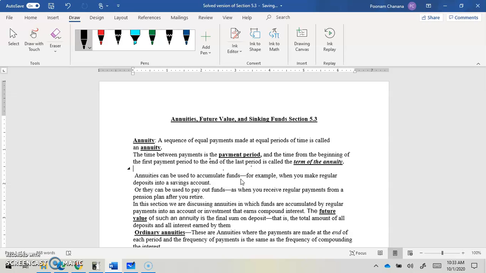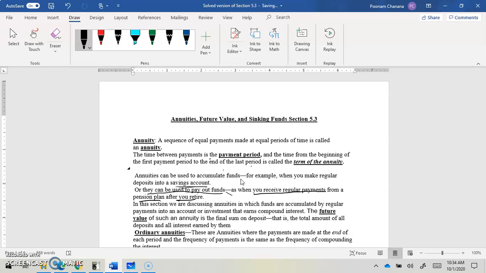Annuities can be used to accumulate funds. For example, when you make a regular deposit into a savings account to save a large chunk of money, say we are collecting a down payment for a house. We keep saving small amounts from every paycheck and try to get to a big down payment. Or they can be used to pay out funds, as when you receive regular payments from a pension plan after you retire.